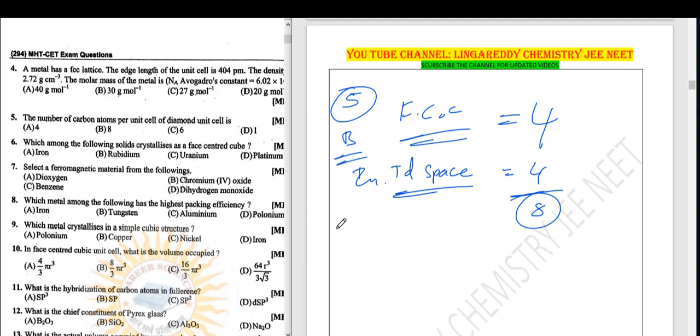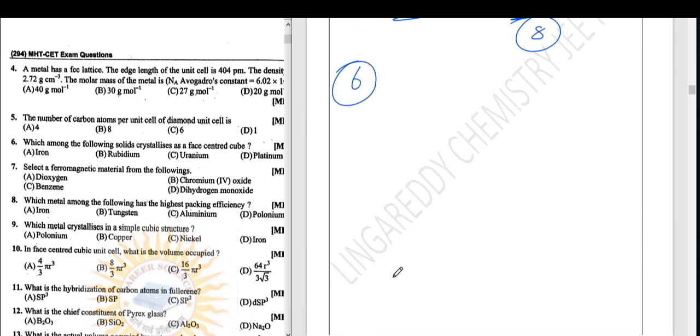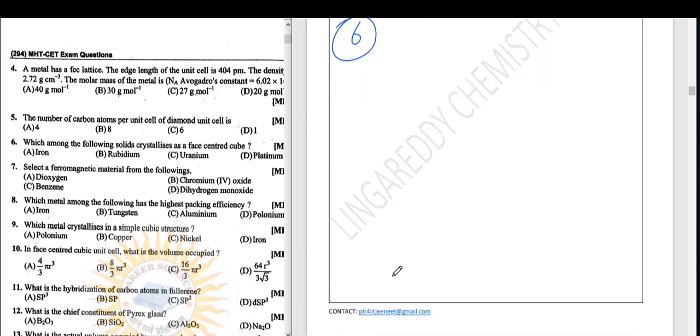Then question number 6. Which among the following solids crystallizes as a face centered cubic? It is a completely memory based question. You have to see the textbook, and the table is given.